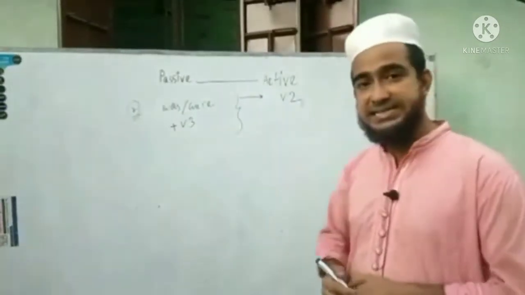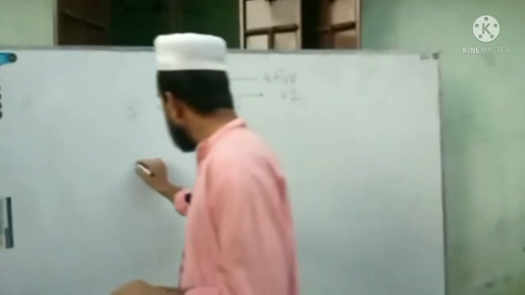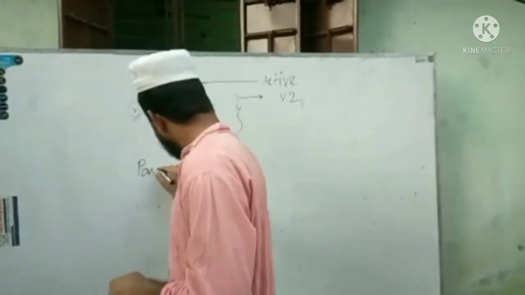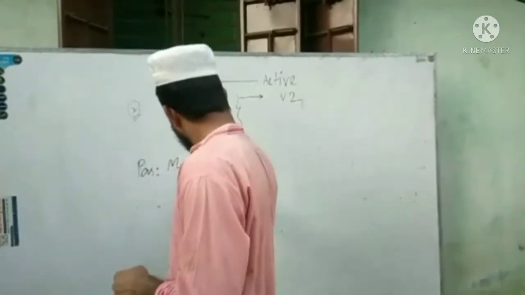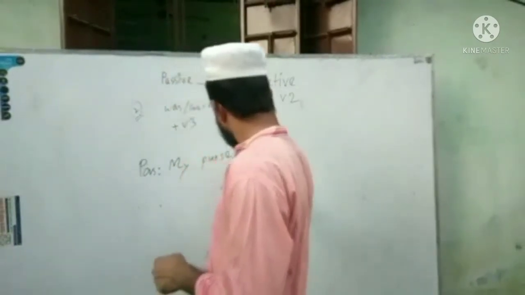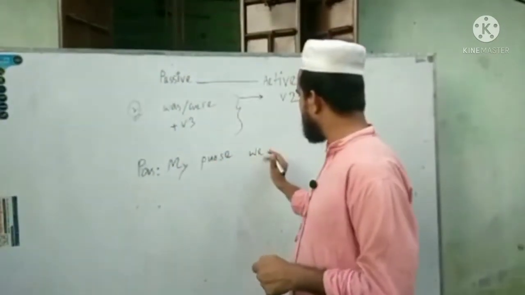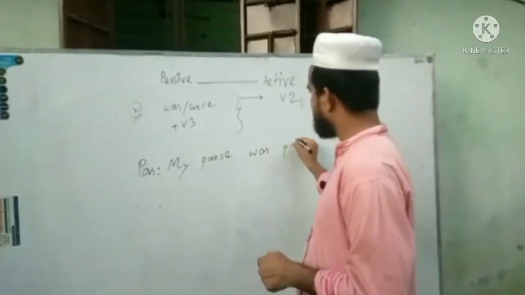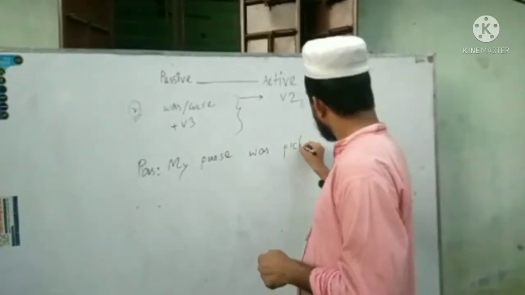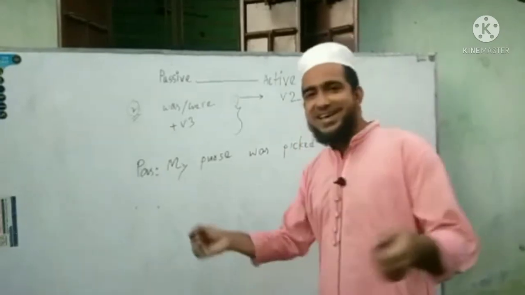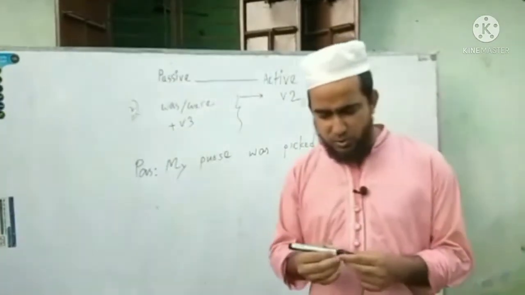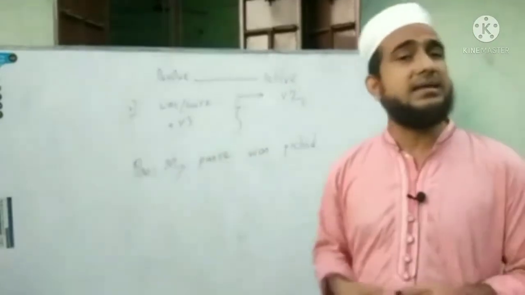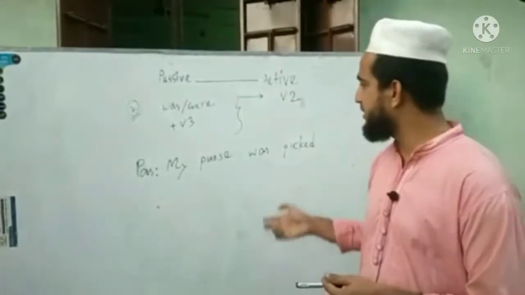Let's have an example here. In passive sentence: my purse was picked. One day I was going to the market for buying some new thing.